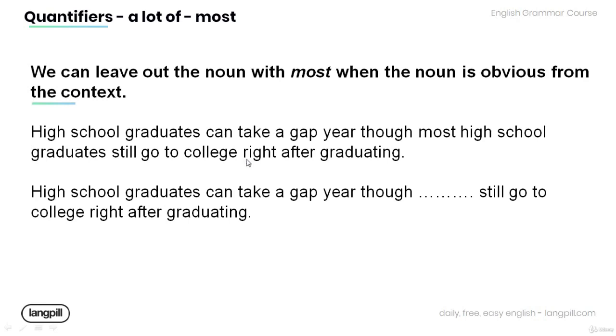High school graduates can take a gap year, though most high school graduates still go to college right after graduating. High school graduates can take a gap year, though still go to college right after graduating. Though most still go to college right after graduating.